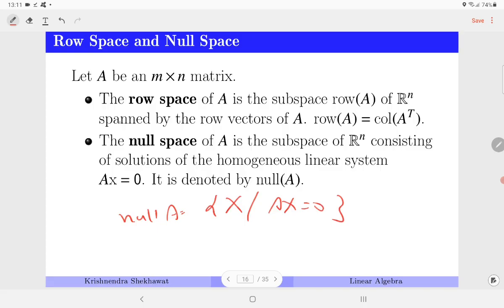You can easily prove that all of them are subspaces. The first two are the span of vectors, so of course they are subspaces. Null space also, it's very easy to check, because if you consider x1, x2 belonging to null A, then their combination x1 plus x2 also belongs, because Ax1 plus Ax2 is equal to 0. Similarly the other condition can be satisfied, and you can see that null space also forms a subspace. So these are the three subspaces which we are going to study in this section: column space, row space, and null space.